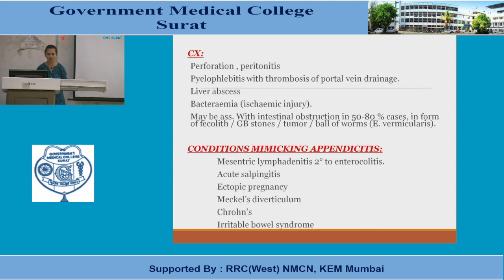What are the complications? There is perforation and peritonitis. Once perforated, the exudates will go inside the peritoneum and hence secondary inflammation of the peritoneum occurs, which gives rise to peritonitis. Phlebitis with thrombosis of the portal vein drainage, so basically an inflammation and thrombosis of the portal vein. Liver abscess: once portal vein damage occurs, liver abscess can occur secondarily. There can be acute inflammation, or the bacteria may go into the blood, and that's why there will be bacteremia, and if it is associated with fever and clinical findings, then it will be septicemia.